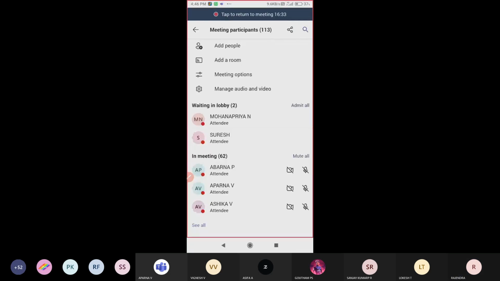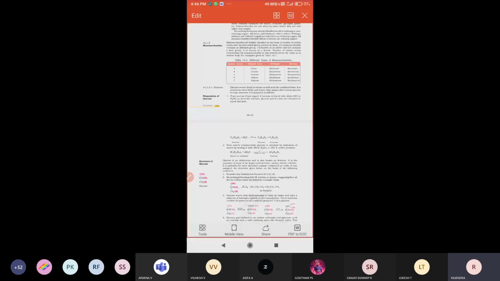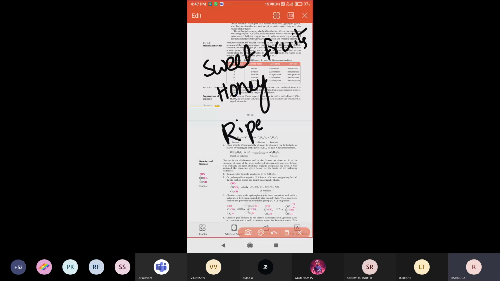Right. Next one. Just a minute. Right. So glucose is present in larger quantity in sweet fruits. Next one, honey is also there. And next one is ripe grapes. In ripe grapes also, glucose is present in larger quantity.